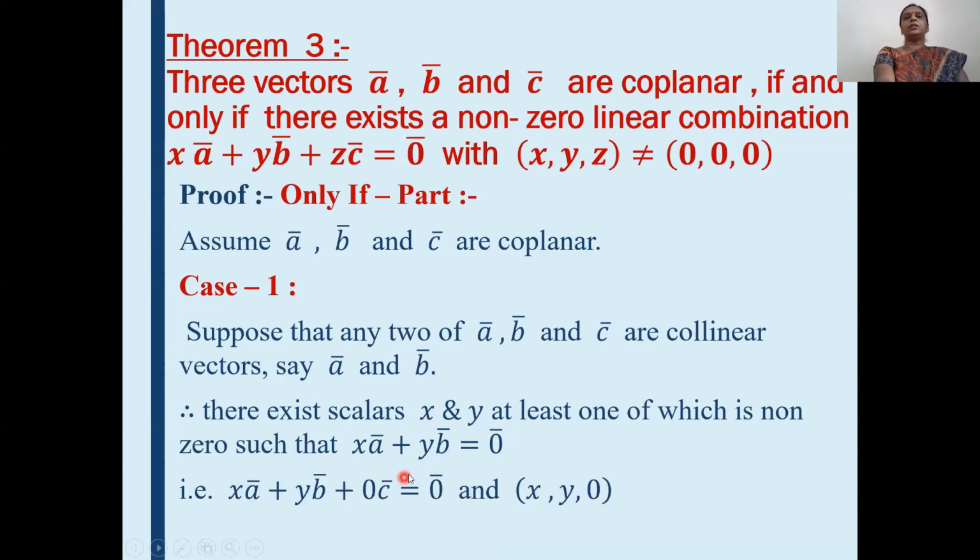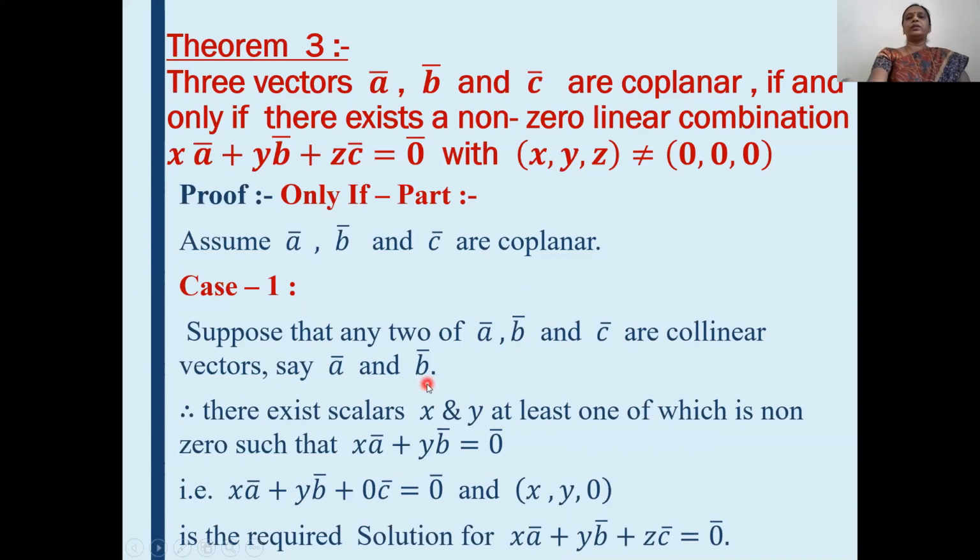Okay. Then, this equation can be rearranged as x a bar plus y b bar plus 0 c bar is equal to 0. Here, the term of c is absent, therefore you can write 0 times c bar. This means we are taking the value of z as 0. And this can also be written as x a bar plus y b bar plus z c bar is equal to 0, where the value of z is 0. This means we have taken a bar, b bar, c bar coplanar, and we have proved this equation. Now we have taken case first, that is a bar and b bar, only two vectors collinear, and we have proved this. Okay, see the case second.